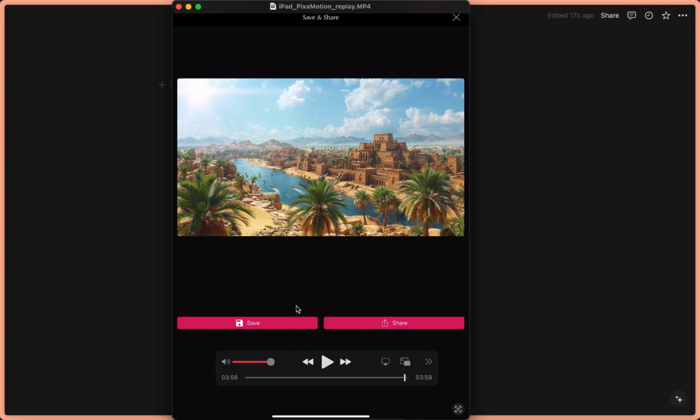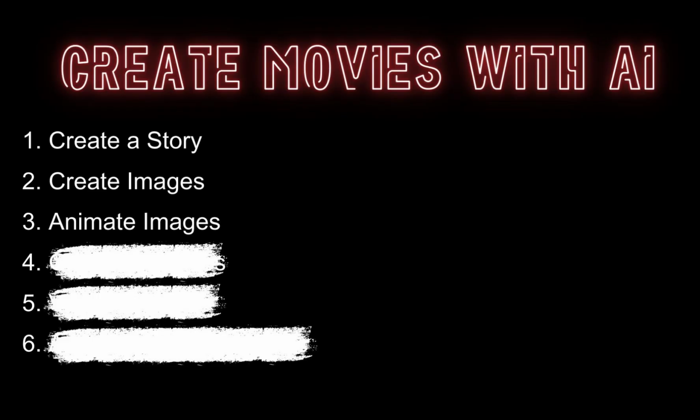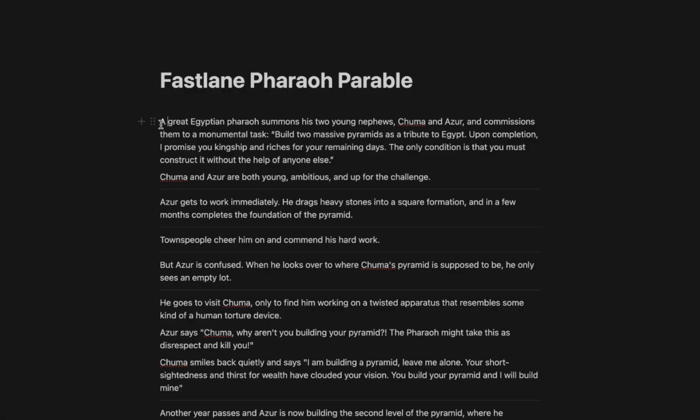And from there, from your photos, you can then share it to your laptop, where you can then use it for your video editing later on. Now that we have animated our images, the next step would be to generate the voices. So if you've already used HeyGen for your character talking, that would be one part, and the other part would be the narration, where we have the narrator talking out loud this text. And for this, most commonly, you can just use 11 Labs, which I'm about to show you right now.